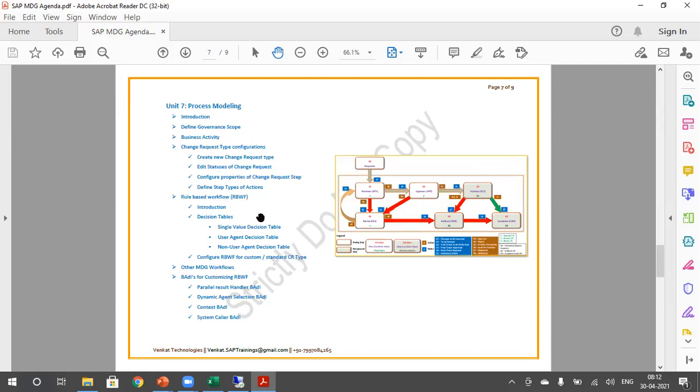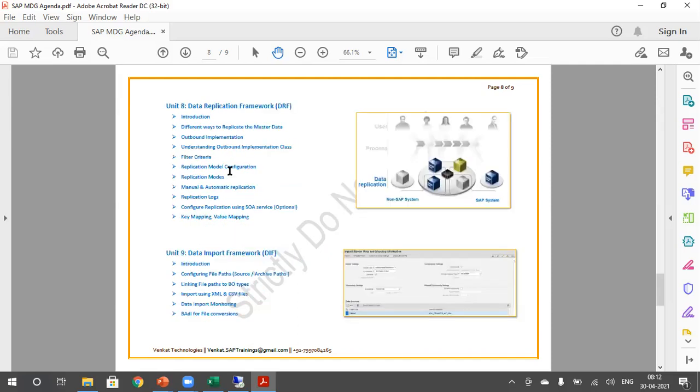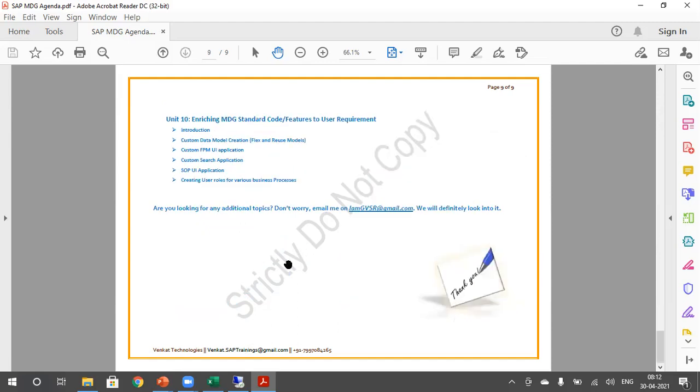So here we have MDG workflows for BRF plus and all. So we'll be creating a BRF application for MDG workflows governance processes. This is one governance process. So we'll be seeing all those things. Here we have email notifications, determining agent dynamically, so many things. And we have the data replication framework as well as data import framework. And we have enriching MDG standard code, nothing but enhancing the standard MDG features as per the client requirement. So we are going to see all these things.